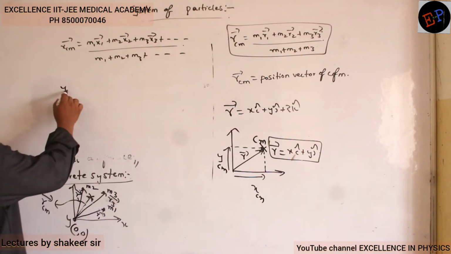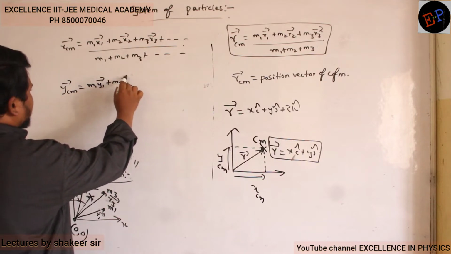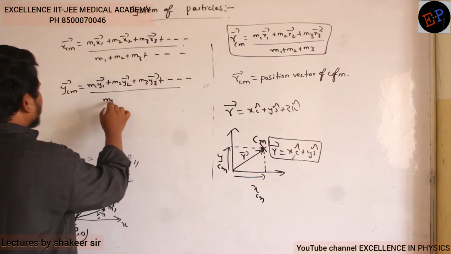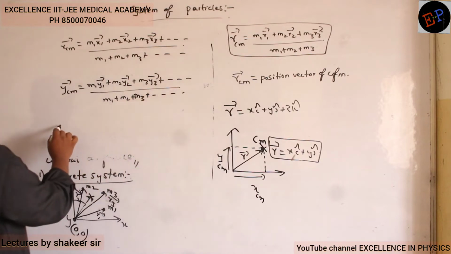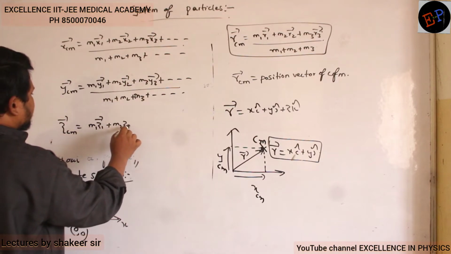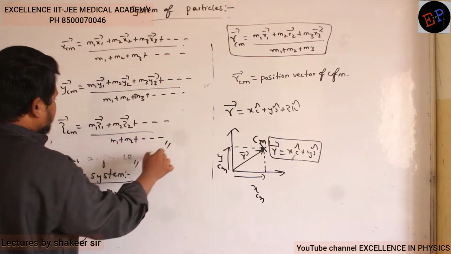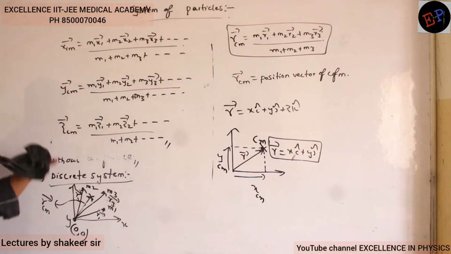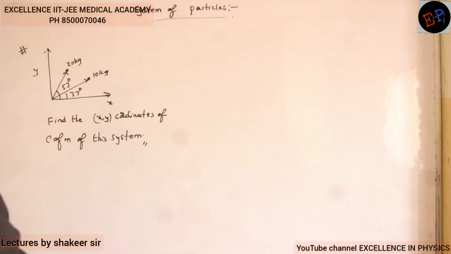So therefore, y center of mass, how can I write? Y center of mass can be written as m1 y1 dash plus m2 y2 dash plus m3 y3 dash and so on, divided by m1 plus m2 plus m3, and it goes on like this. Clear now? Similarly, z center of mass also I can write: m1 z1 dash plus m2 z2 dash and so on, divided by m1 plus m2 and so on. So this is how I can calculate the positions of the center of mass on the x-axis, y-axis as well as z-axis.